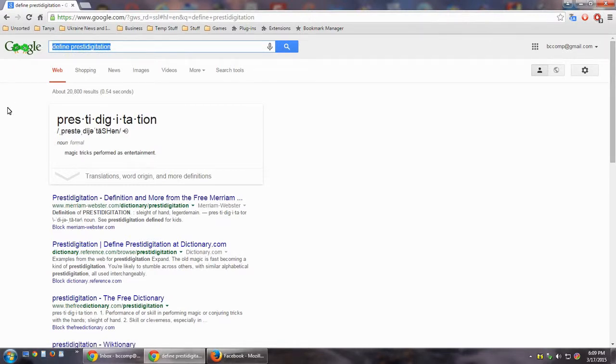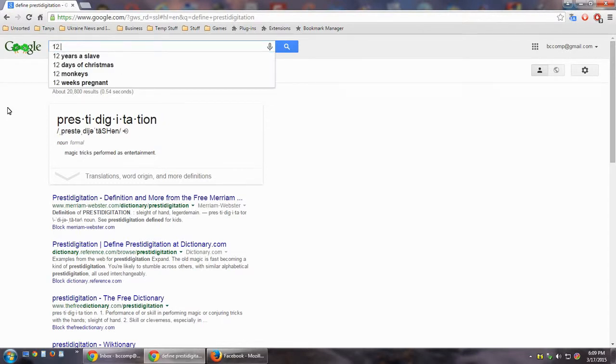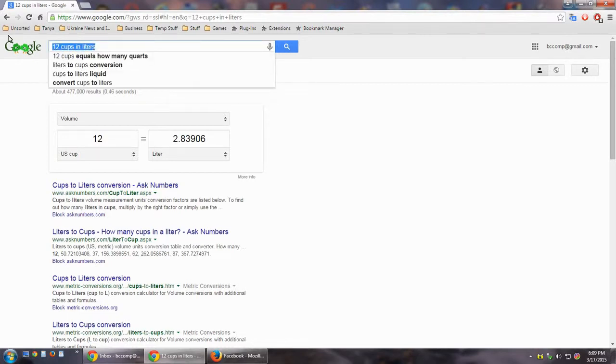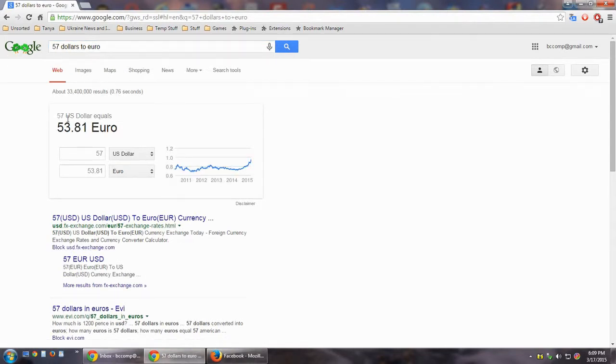Google will convert stuff for you. If I want to know what 12 cups is in liters, type in 12 cups in liters, and Google will calculate that out for you and convert it for you. 12 cups equals 2.83906 liters. You can also use the word to rather than in to do conversions. $57 to euro. Google tells you that $57 equals 53.81 euro.